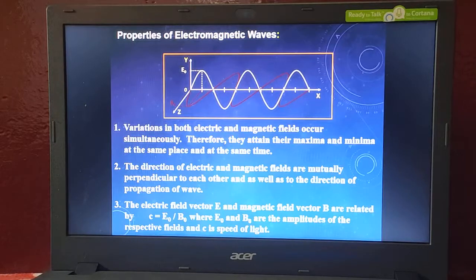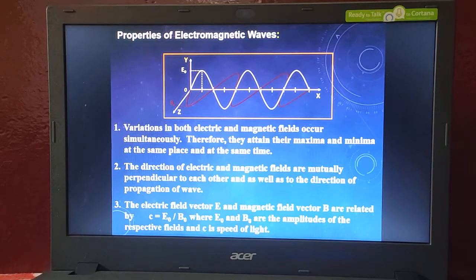That is small c. We are representing the velocity of light by small c. We know that value: 3 lakh kilometer per second. What is the velocity of light in air or vacuum? That is 3 lakh kilometer per second, or 3 into 10 to the power of 8 meter per second.